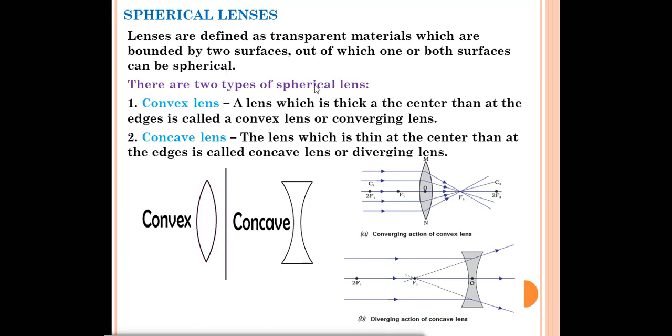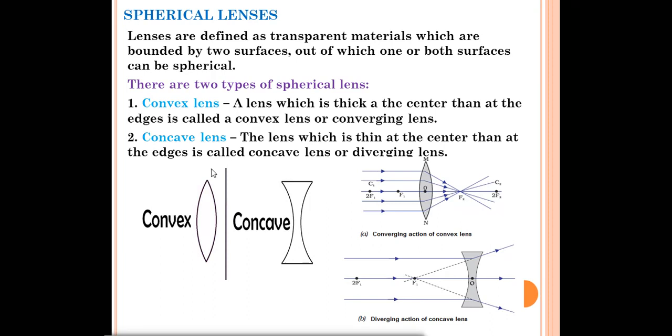So how many types of lenses are there? There are 2 types of spherical lens, convex lens and concave lens. So what is a convex lens? You can see in the diagram, this is a convex lens, and this is a concave lens. You can see the convex lens is thick at the center and thin at the edges. But the concave lens is thin at the center and thick at the corners or the edges. So what is a convex lens? A lens which is thick at the center.